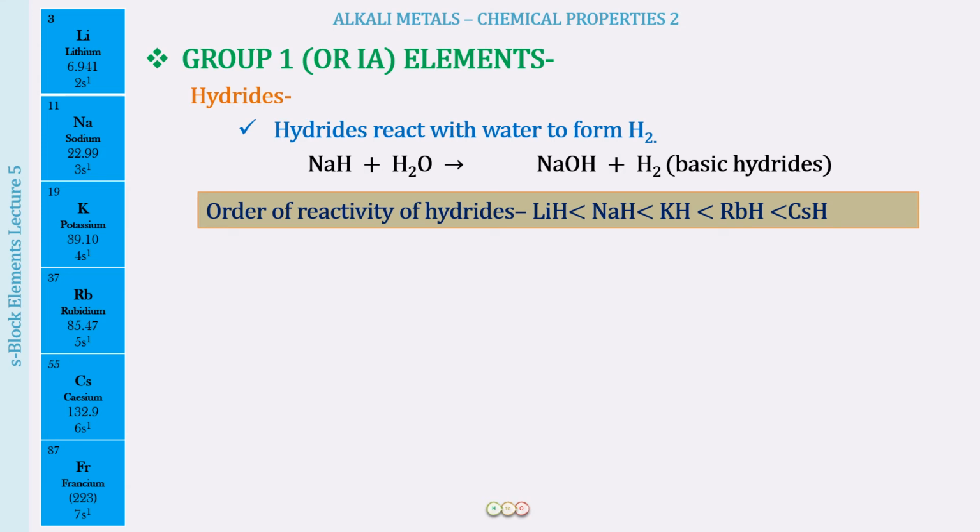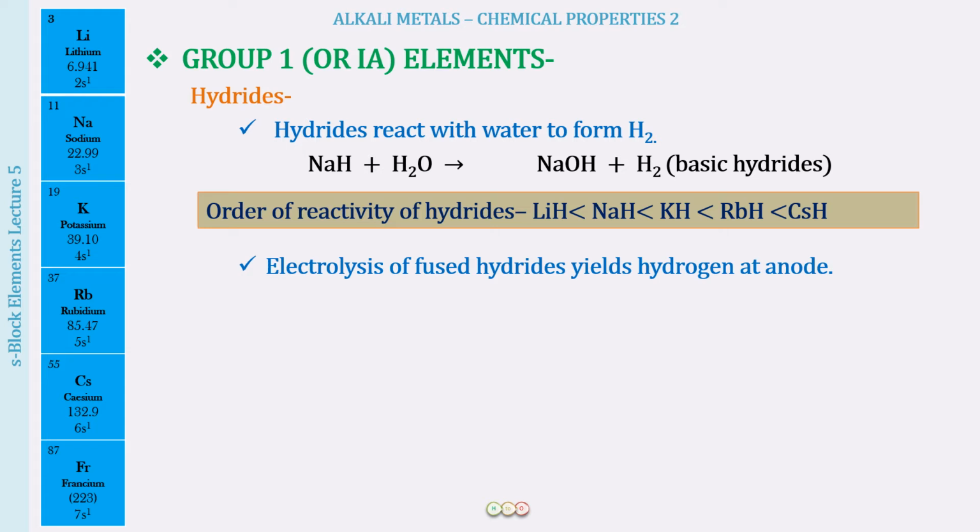The order of the reactivity of the hydrides is going to be lithium hydride, the least reactive, and moving down the group, the size of the atom is going to increase, the size of the bond length is going to increase, therefore the easier the bond is going to be broken, and hence cesium hydride will be the most reactive.